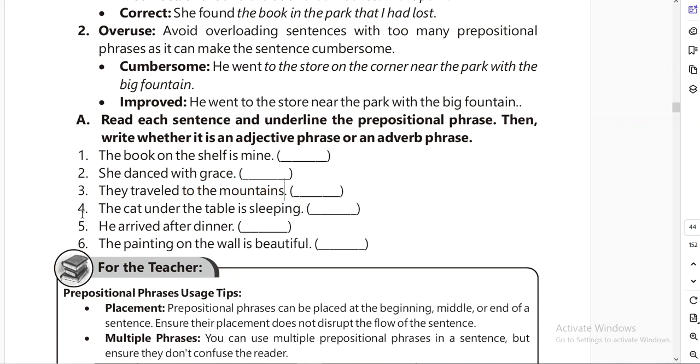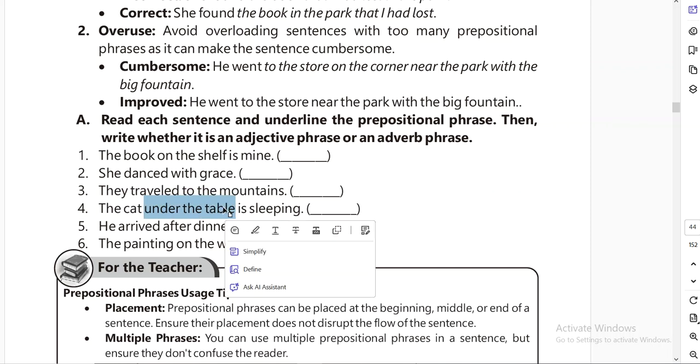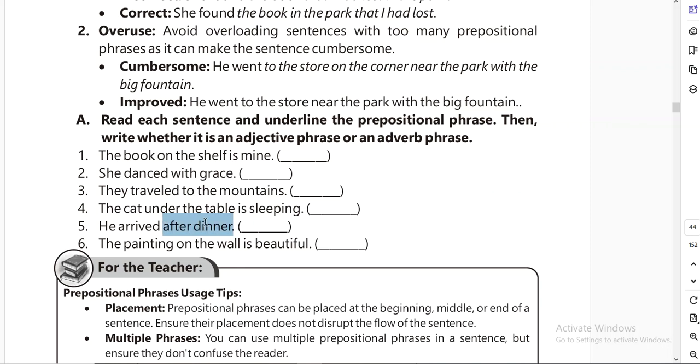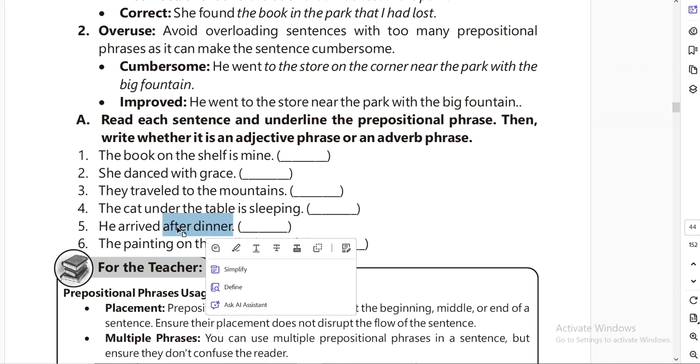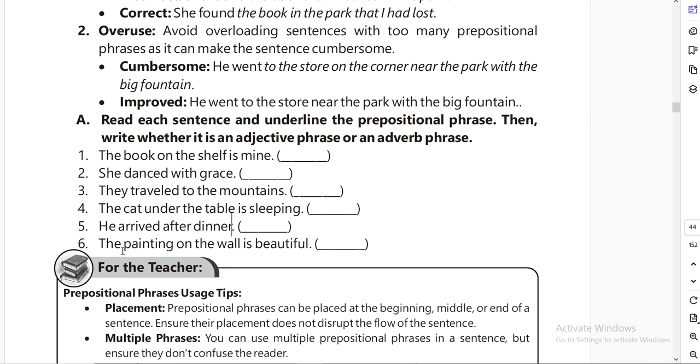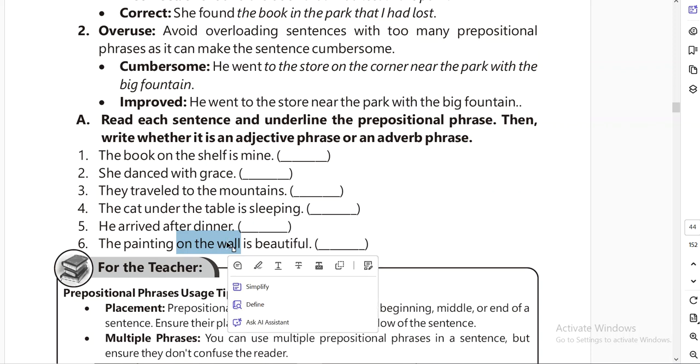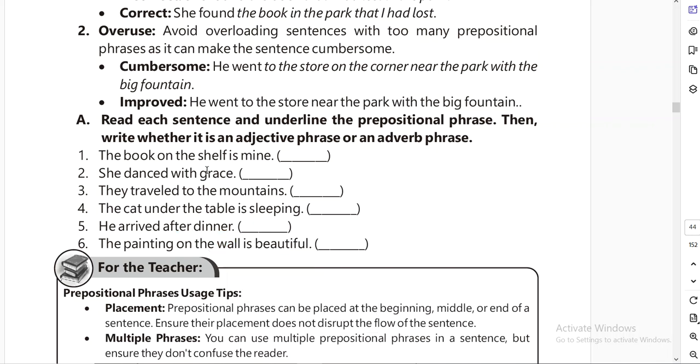Then comes the fourth one: the cat under the table is sleeping. Under the table is our prepositional phrase and, in addition, it is an adjective phrase because it is telling us about the cat. Then comes: he arrived after dinner. After dinner is our prepositional phrase and additionally an adverb phrase because it tells us when he arrived. The last: the painting on the wall is beautiful. On the wall is our prepositional phrase, and it is an adjective phrase because it tells which painting.